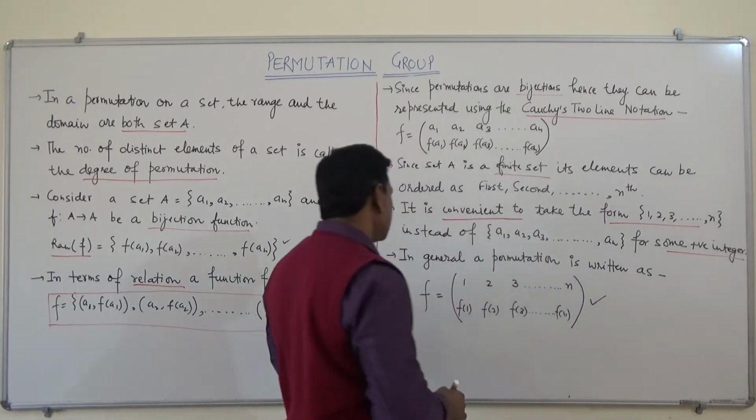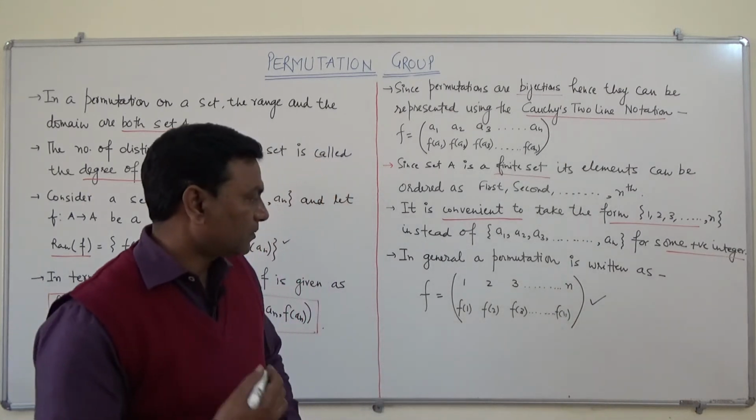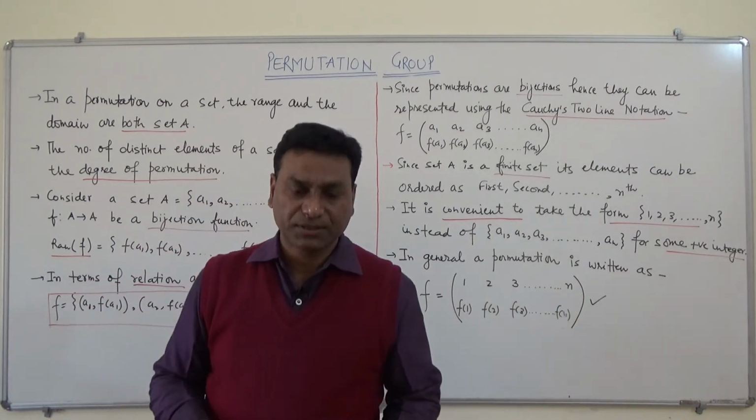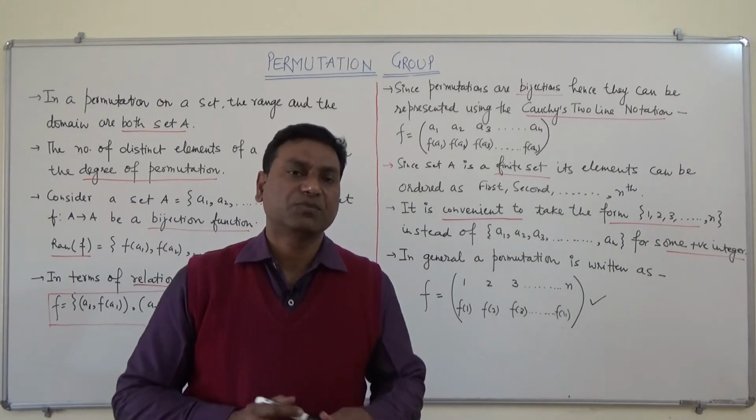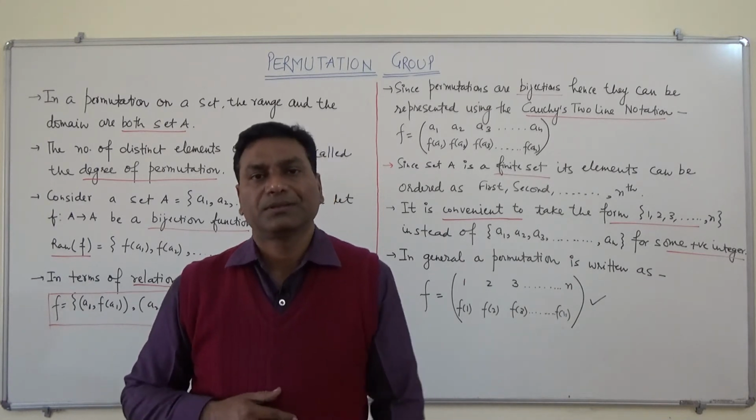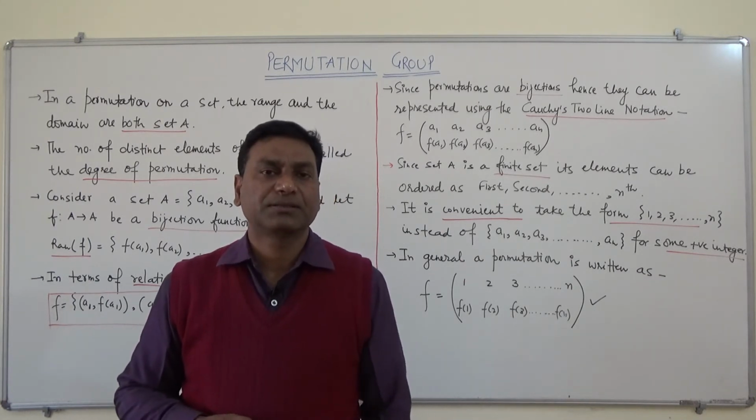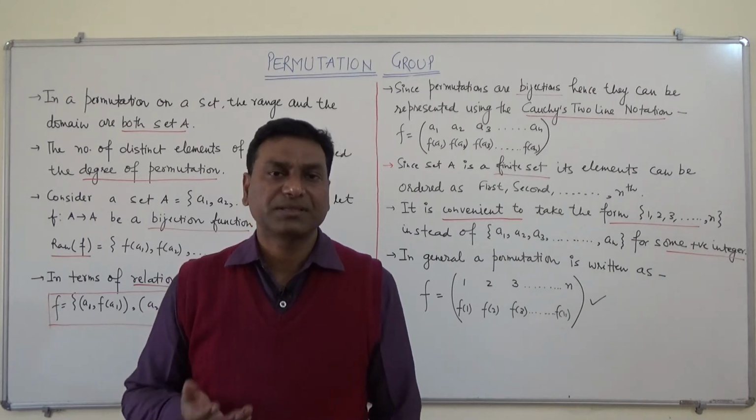So this is the general way of notating a permutation. Now we will see some more operations like equality of permutations, inverse permutation, etc.